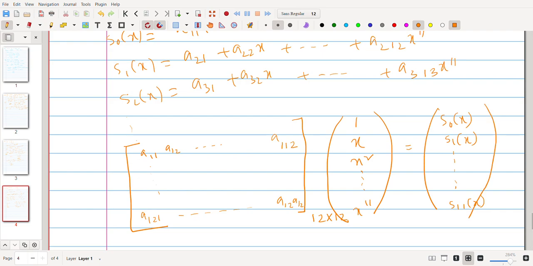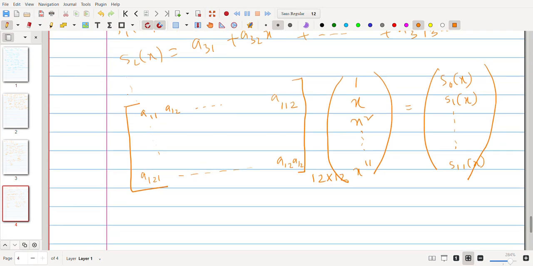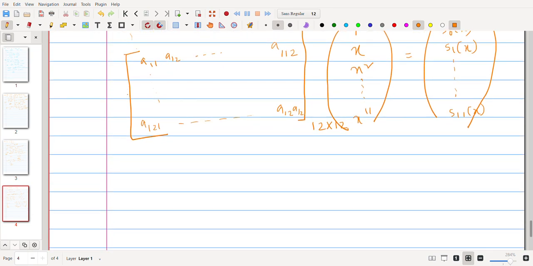Now it is given that S0(3), S1(3), ..., S11(3) are all 0. That means I can write it as A times the vector 1, 3, 3 square, up to 3 to the power 11, equal to 0, 0, 0, 0.